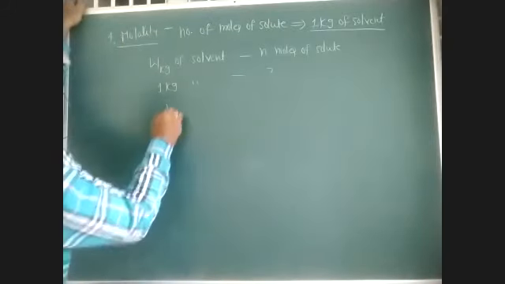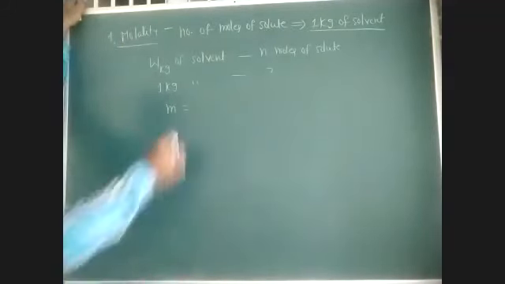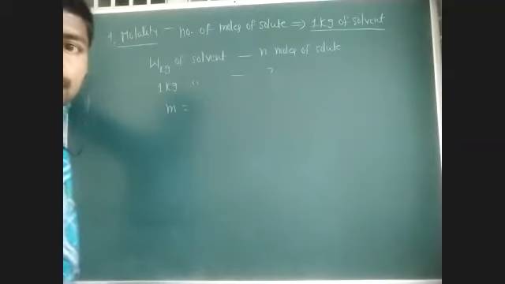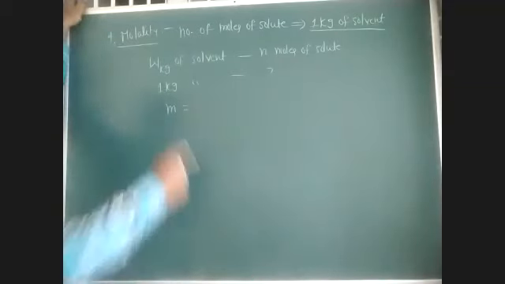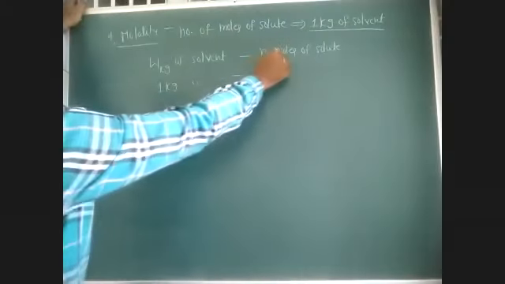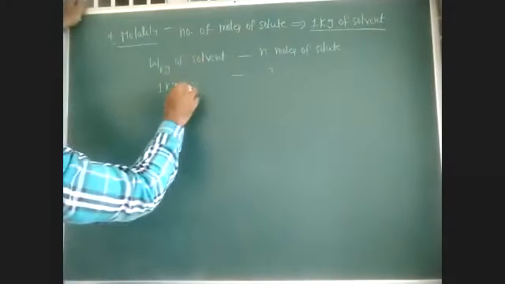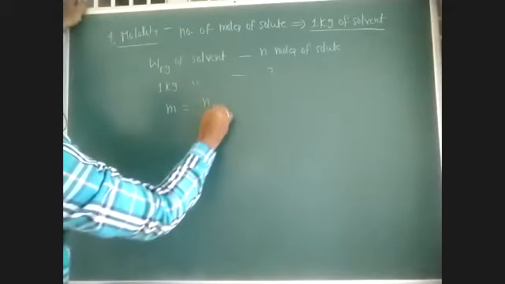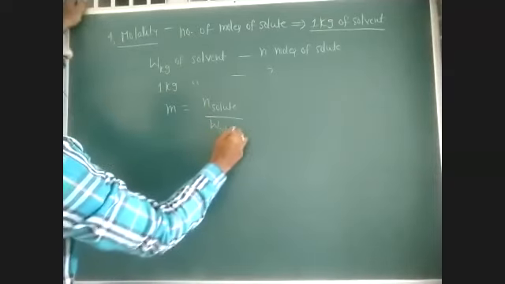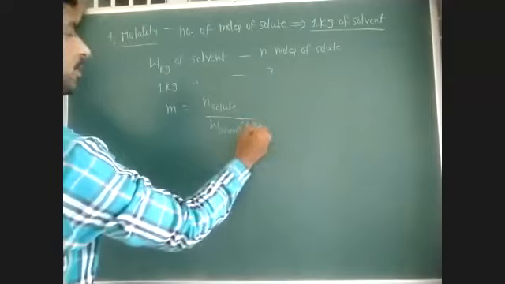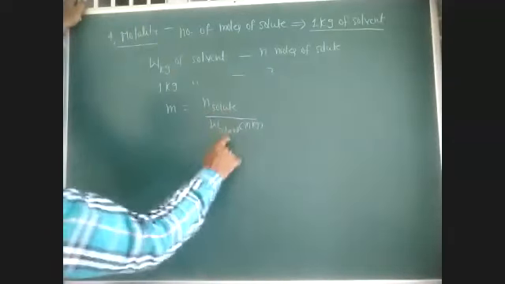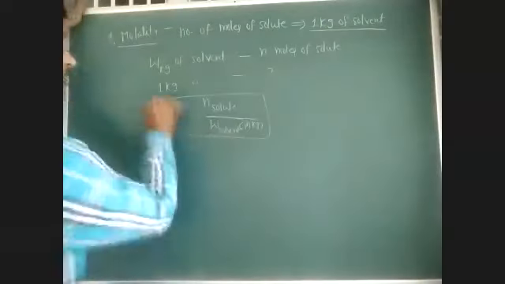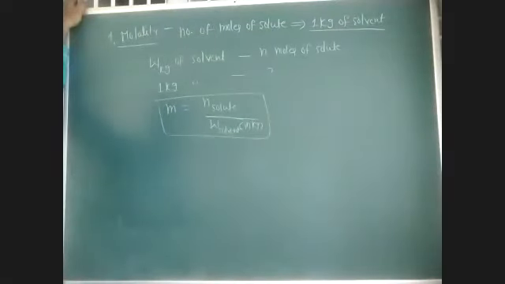So what is the formula for molality? Molality we can denote with small m. Molality is equal to n by W into 1, where n is the number of moles and W is the weight of solvent in kgs. So molality is the number of moles of solute by weight of solvent in kgs.